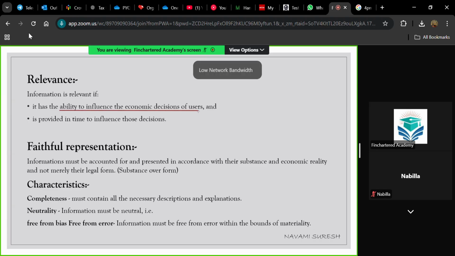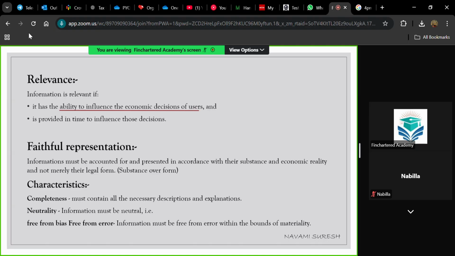So any irrelevant information, we can say any immaterial information, need not be included. Sometimes for a big company, you'll have stationery purchases. It is not necessary that you include this stationery purchase expense in your statement because it is very immaterial compared to other transactions happening in the company. So only relevant information needs to be included in the statement. This is one of the fundamental characteristics; the term fundamental means basic. This is one of the basic characteristics of financial reporting.